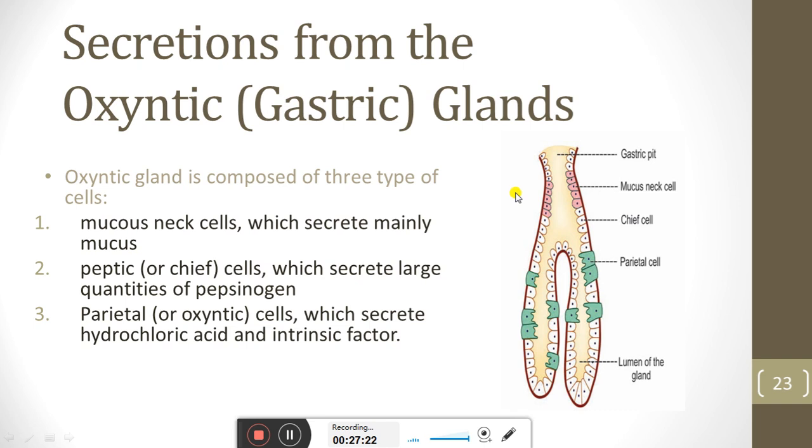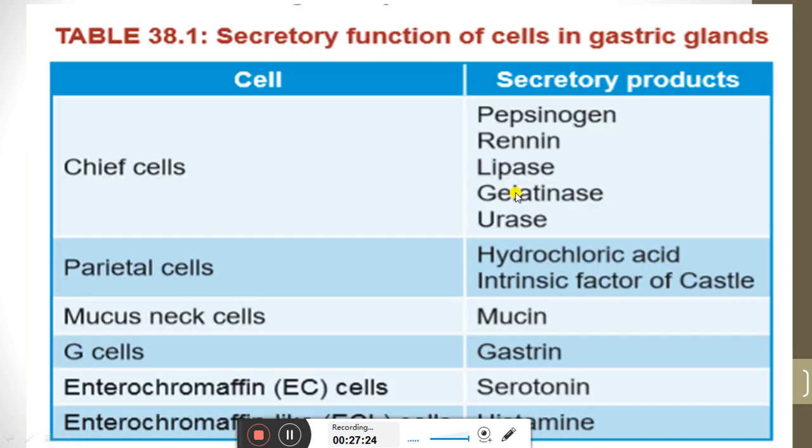So we see here the chief cell, which secretes pepsinogen, renin, lipase, gelatinase, urease, and the parietal cell, which secretes hydrochloric acid and intrinsic factor of Castle. The mucous cell will secrete mucin, the G cell will secrete gastrin, serotonin, and there are enterochromaffin-like cells which will secrete histamine.